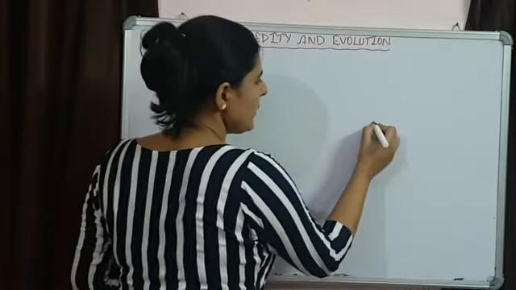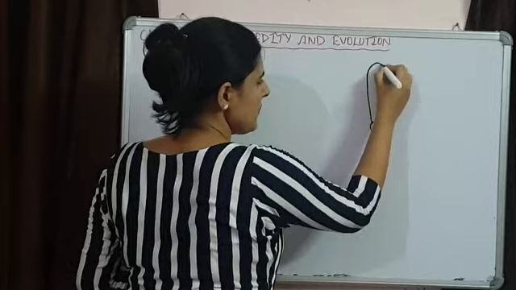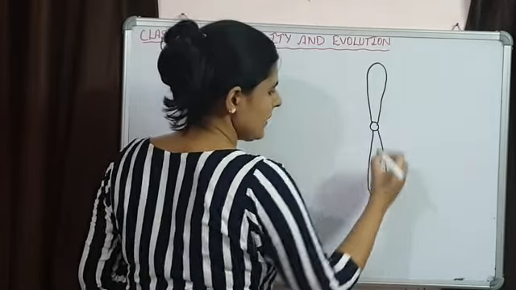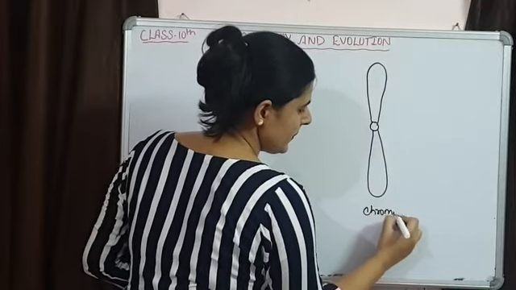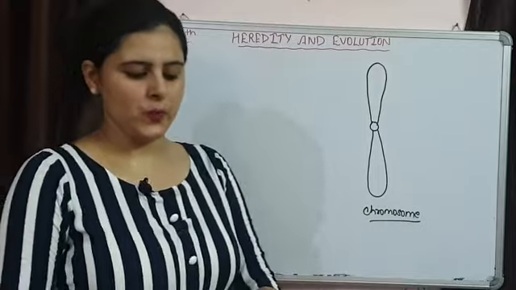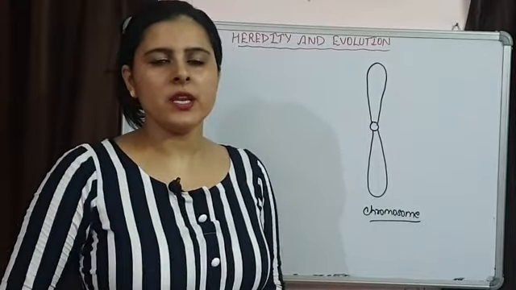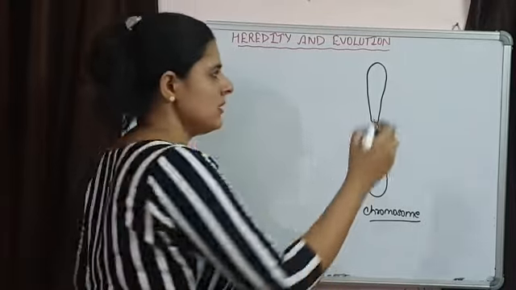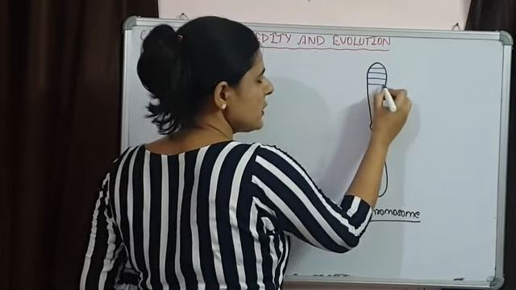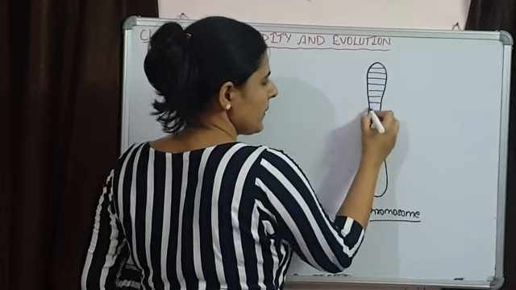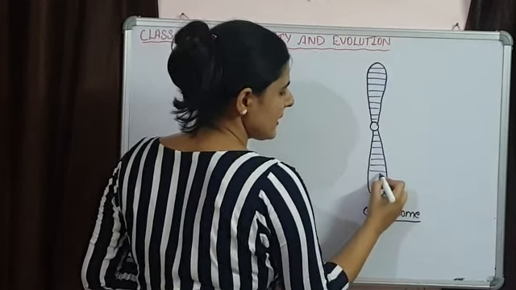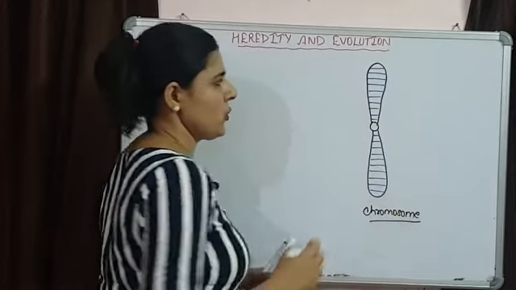So let's try to understand how genes are present on a chromosome. I am making a chromosome. This is a chromosome, and on this chromosome several genes are present. These genes are present in a linear sequence on the chromosome. These blue lines are showing the genes that are present on this chromosome.